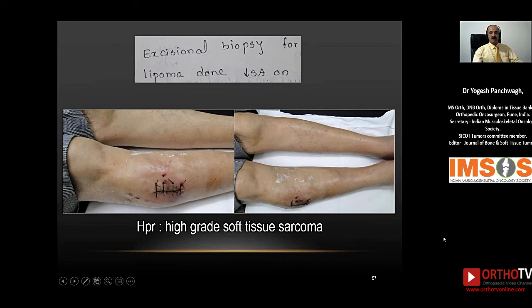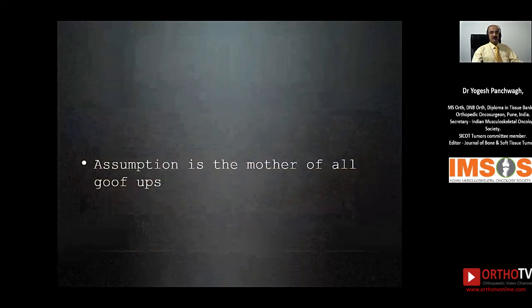That actually turned out to be a high-grade soft tissue sarcoma, and this is not a situation that we are happy to see, because now this is going to need a massive intervention in the form of wide local excision and a definite requirement of a plastic surgery flap to cover the skin defect. Added to that is the morbidity that comes along for this patient, and also the risk of local recurrence because of the spurious intervention.